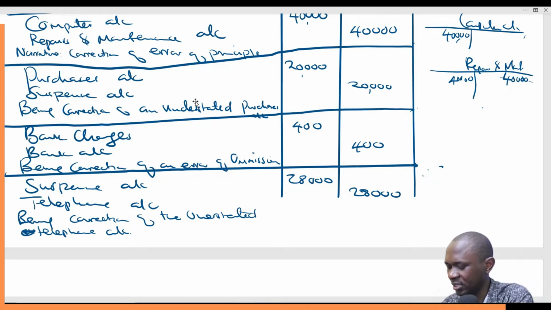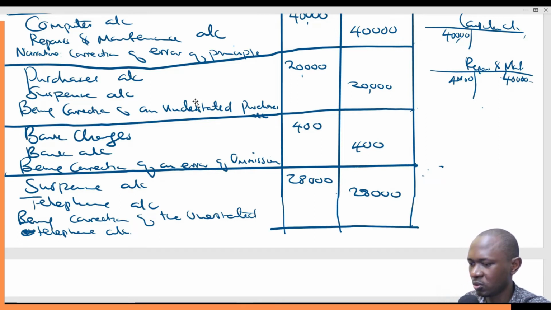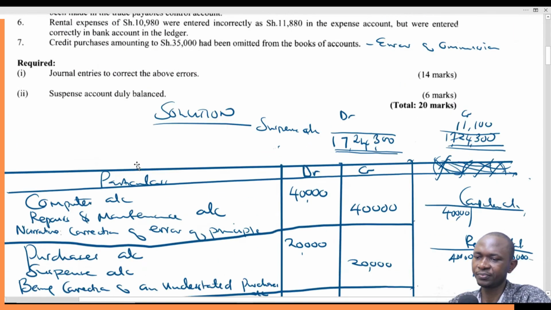So that is it. So we are done with this part. We close that account before we can proceed. So close that account like that, and then we proceed now with the rest.